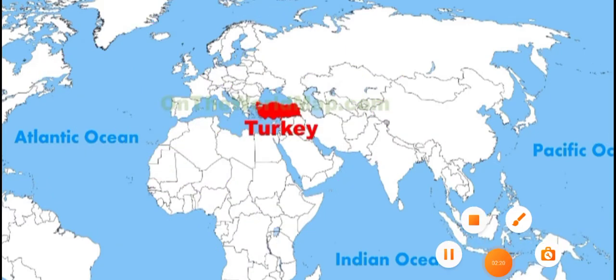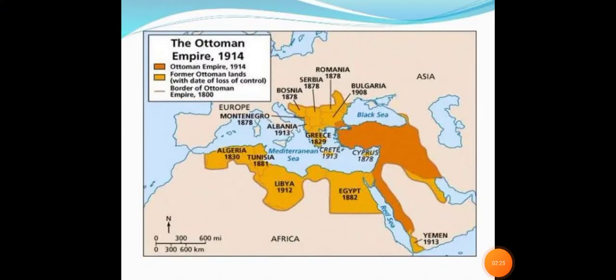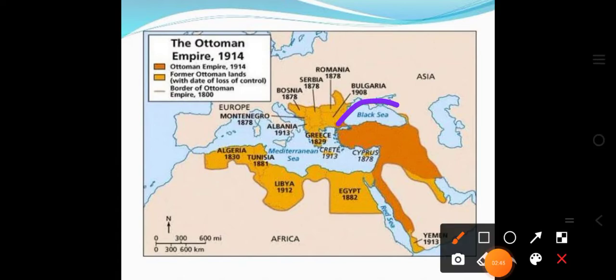So basically, what happened in the First World War? In the First World War, Turkey was defeated badly in the 1914 to 1918 World War. Turkey was badly defeated, and its earlier name also was Ottoman Empire. So here you can see this dark orange colored area is the Ottoman Empire in 1914.